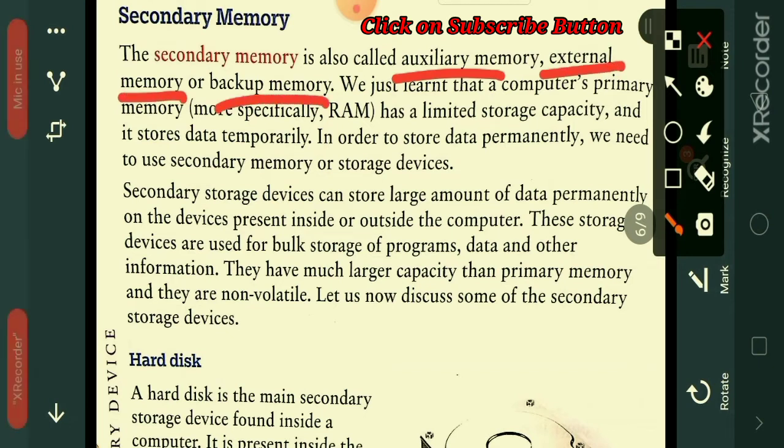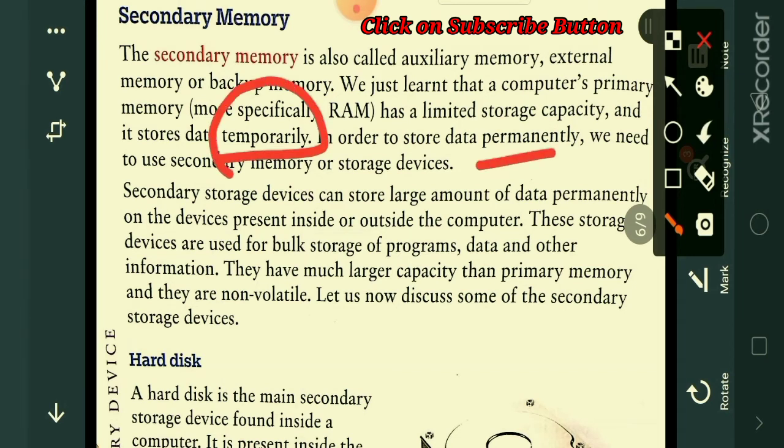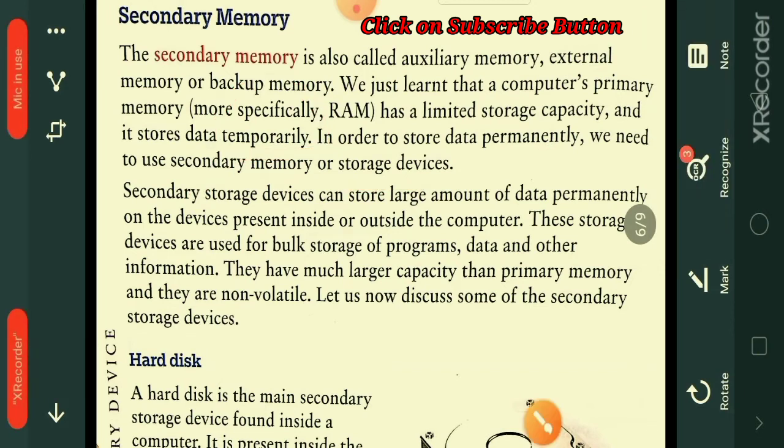We just learned that a computer's primary memory has limited storage capacity. More specifically, we learnt about RAM. The primary memory type is RAM. It has limited storage capacity and it stores the data or information temporarily. In order to store the data permanently, we need secondary memory or storage devices.